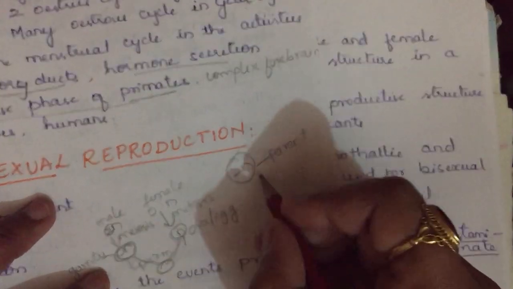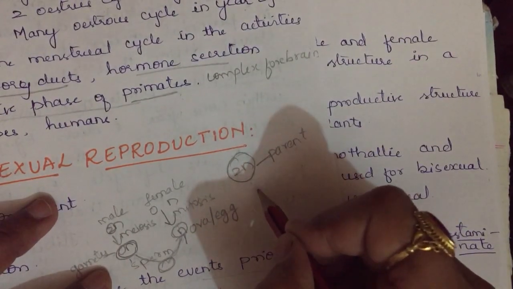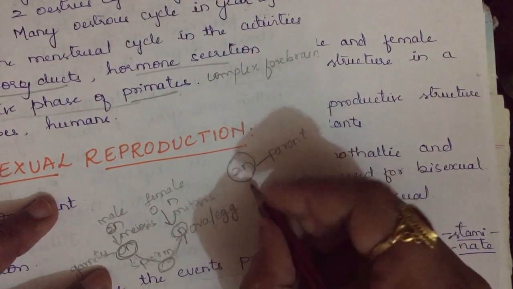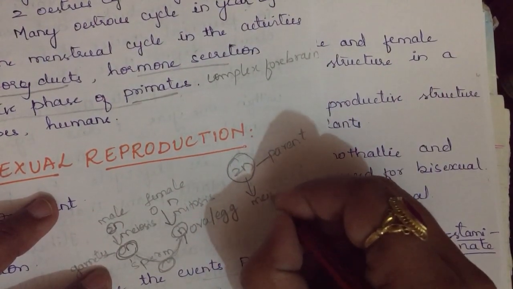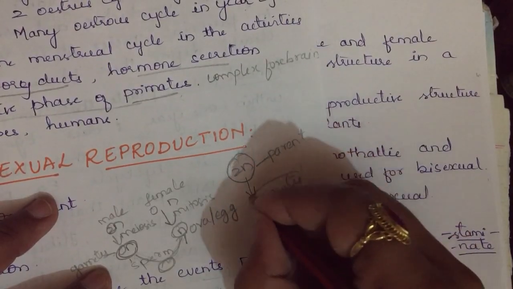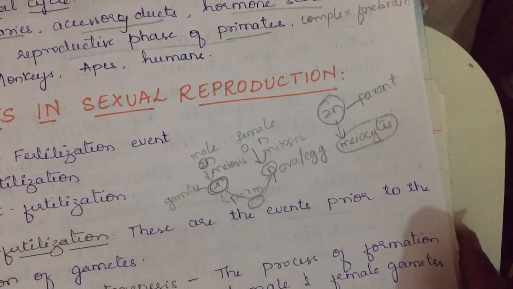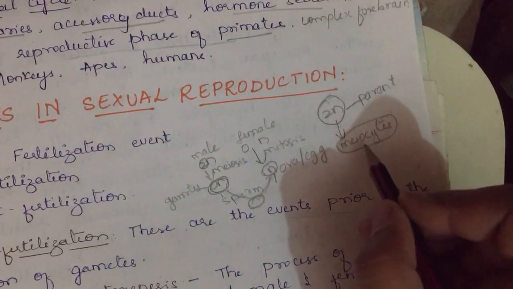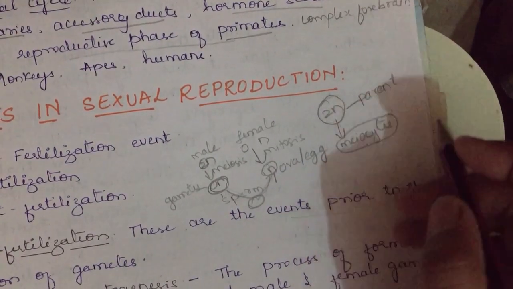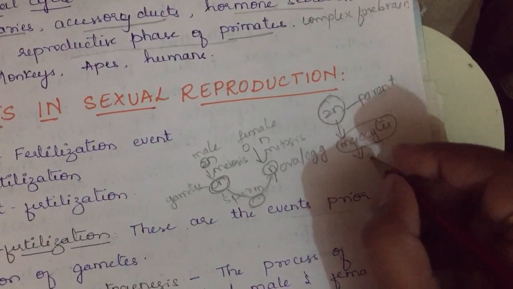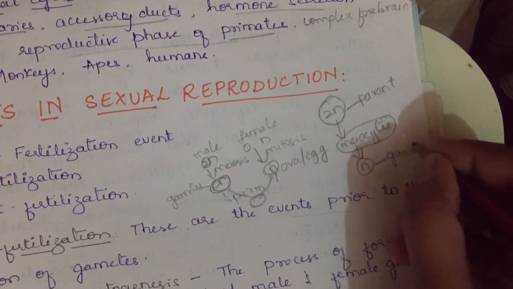If you are thinking about a human being, all the body parts are not involved in the formation of gametes. Which body part will be involved, which cells are involved here? Here they are myocytes. Where are these myocytes present? These myocytes are present in sex organs. What are these myocytes? These myocytes are nothing but specialized diploid gamete producing cells. Now what do these myocytes do? They produce gametes.